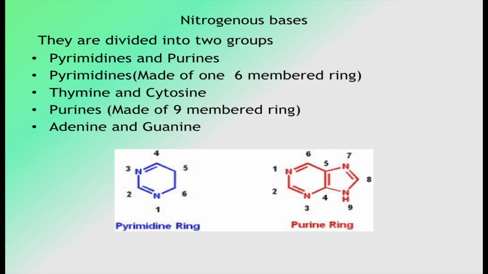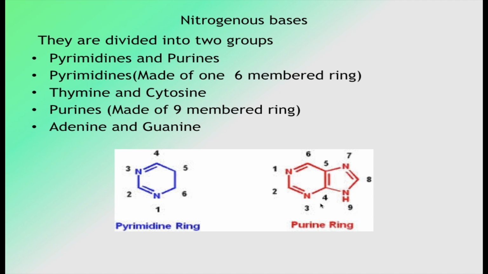Then we'll study about nitrogenous bases. They are divided into two groups, purines and pyrimidines. The bases of DNA and RNA are heterocyclic, meaning carbon and nitrogen containing aromatic rings with a variety of substituents. Pyrimidines are made of one 6-membered ring, as you can see in the figure. This is a pyrimidine ring, 6-membered. Then we have a purine ring which is a 9-membered ring. Thymine and cytosine are pyrimidines, whereas adenine and guanine are purines.